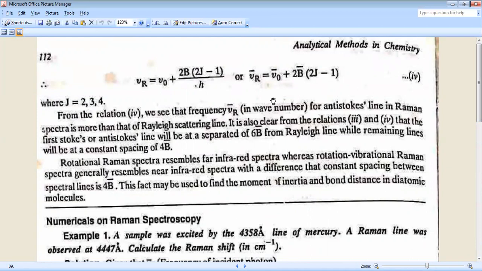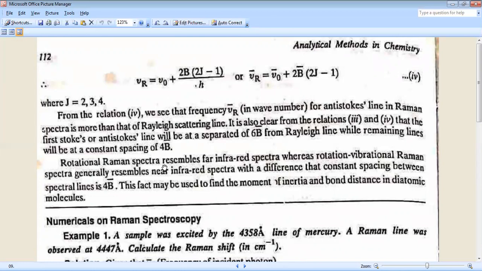From the above relation, we see that the frequency in terms of wave number, nu r bar, for anti-Stokes line in Raman spectra is more than that of the Rayleigh line. It is also clear from the above relation that the first Stokes and anti-Stokes lines will be separated by 6B from the Rayleigh line, while the remaining lines will be at a constant spacing of 4B.